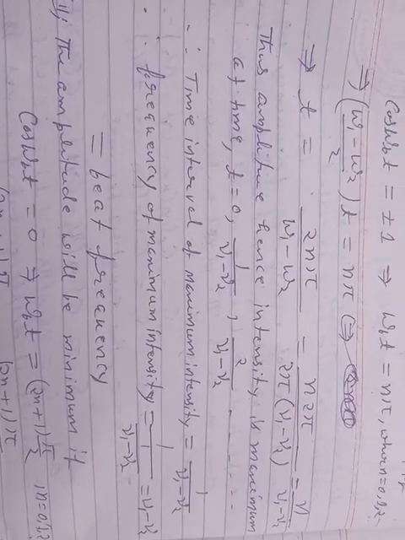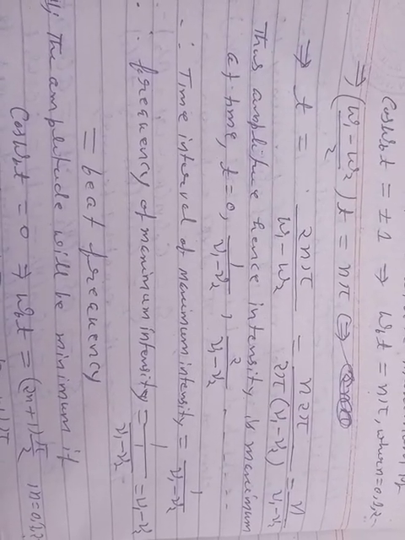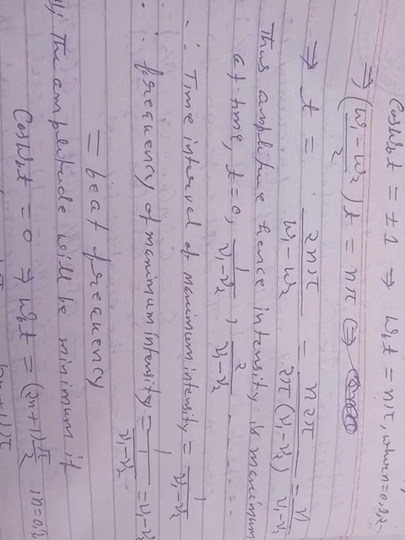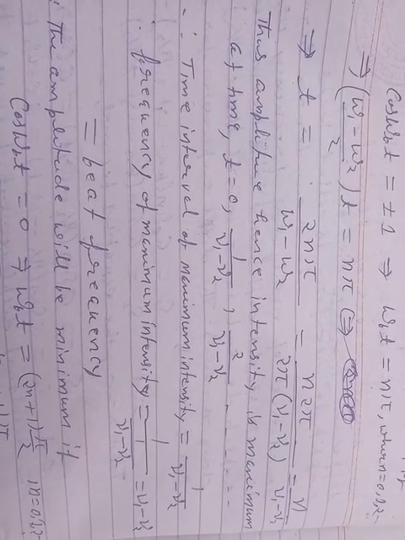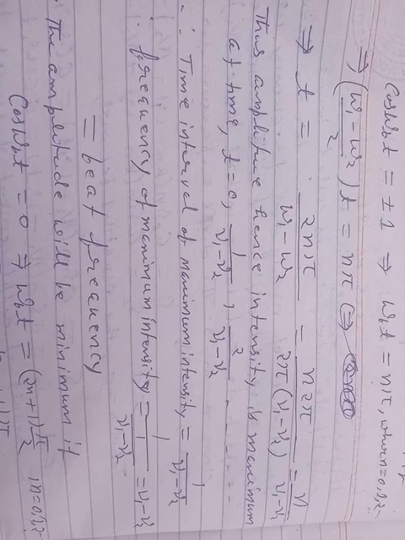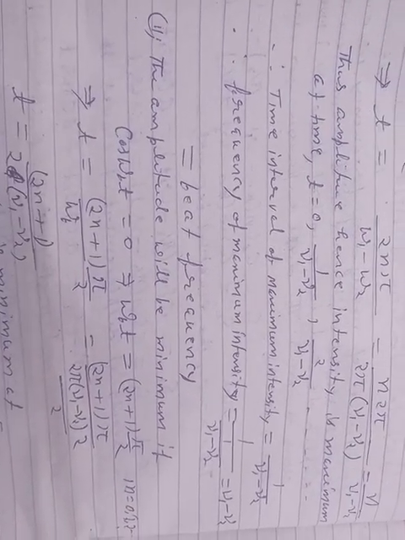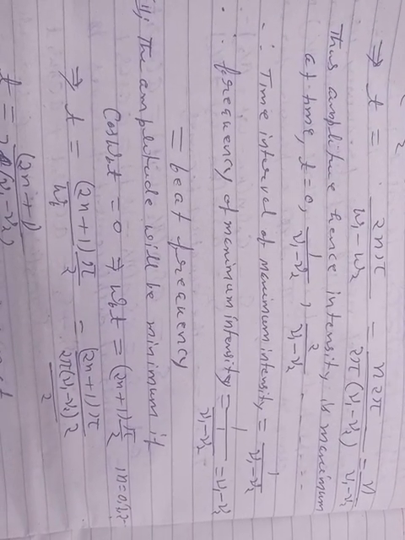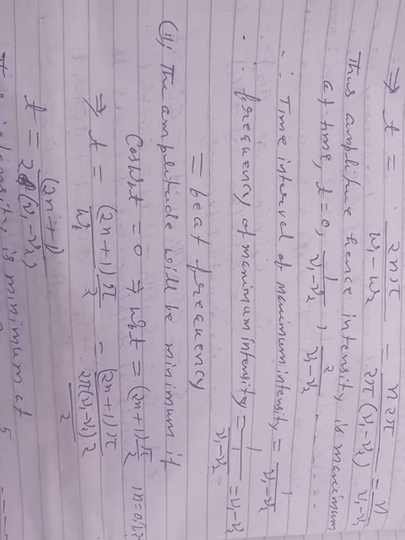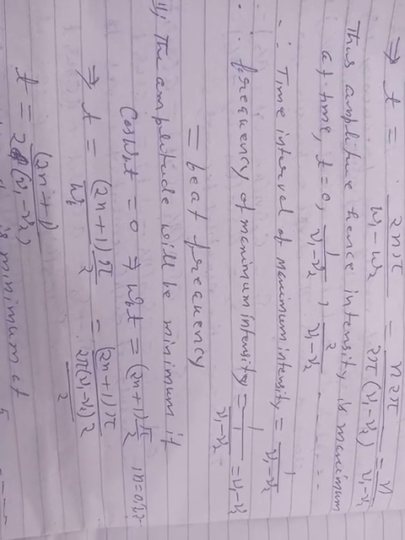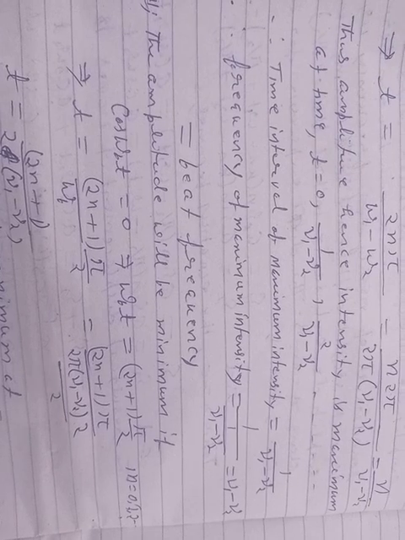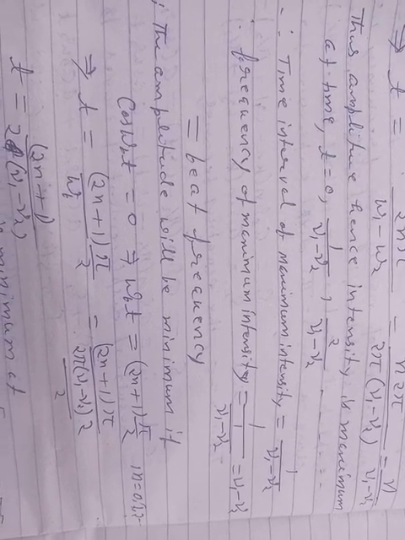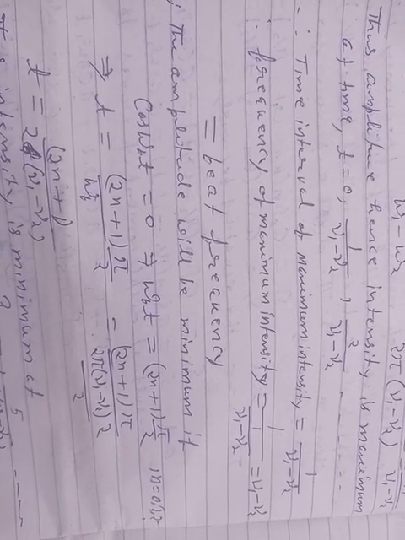Thus amplitude, hence intensity, is maximum at time t equal to 0, 1 by (nu1 minus nu2), 2 by (nu1 minus nu2), and so on. Hence the time interval of maximum intensity equals 1 by (nu1 minus nu2). Hence the frequency of maximum intensity equals nu1 minus nu2, which is the beat frequency.